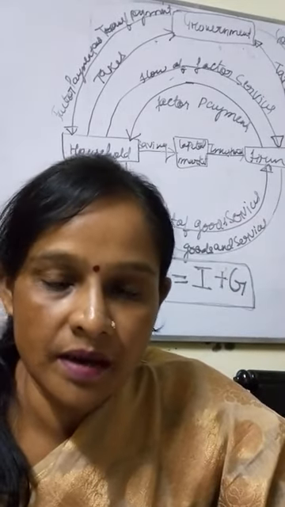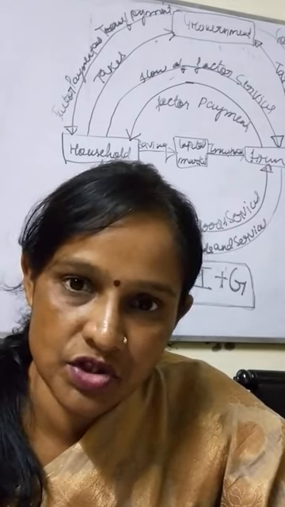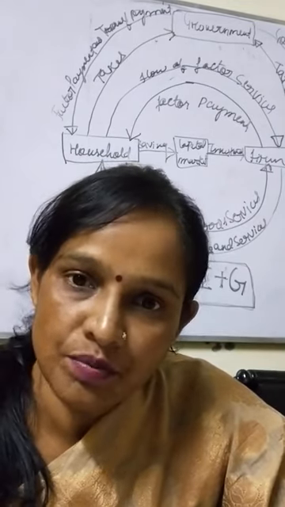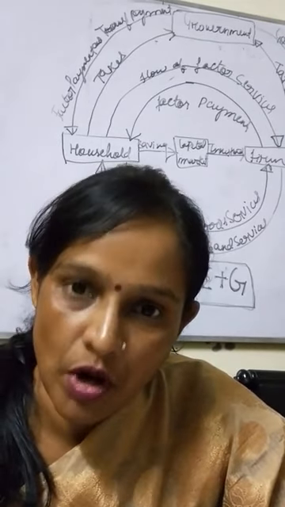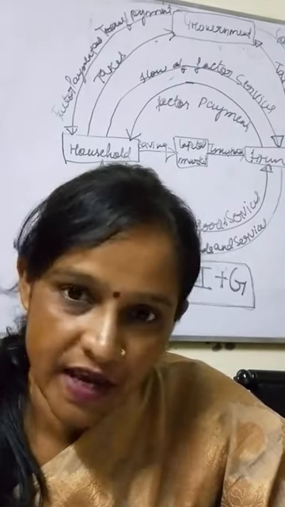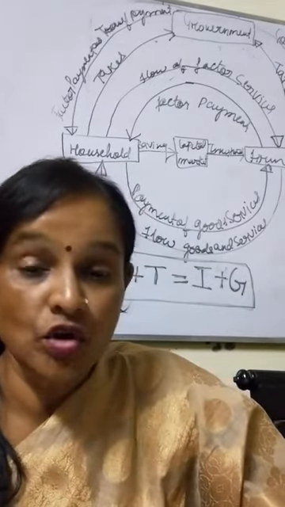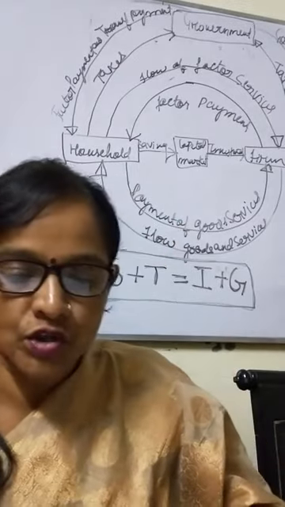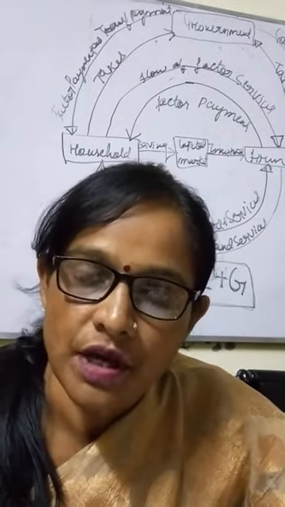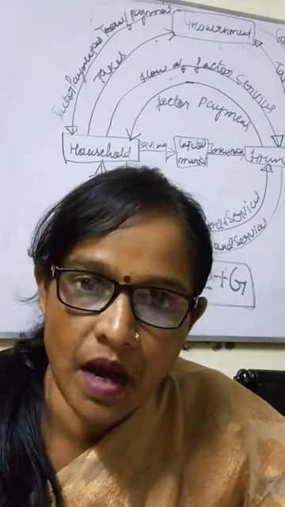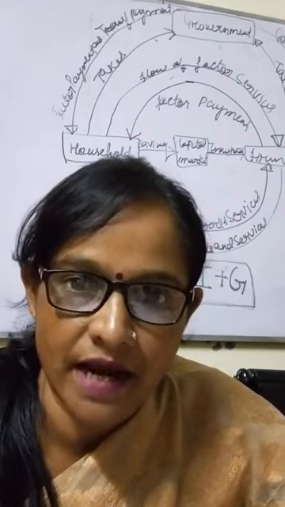So today, in my yesterday's video, I started the election chapter. I explained the meaning of election and the meaning of political party. All these points we have done. Today we are going to do the kinds of elections which take place in India, because elections take place in different kinds. We are going to discuss those kinds of elections.